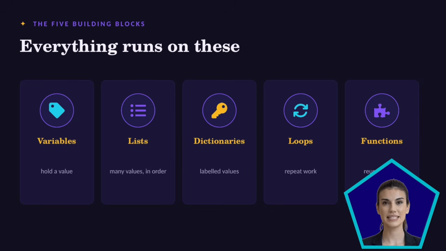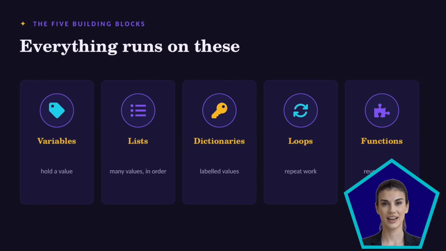A loop repeats an action across many items without you copy-pasting 100 times. And a function is a piece of logic you name once and reuse forever. So, variables hold, lists order, dictionaries label, loops repeat, functions reuse. Did I get it? Word perfect. Now watch all 5 come alive on real data.